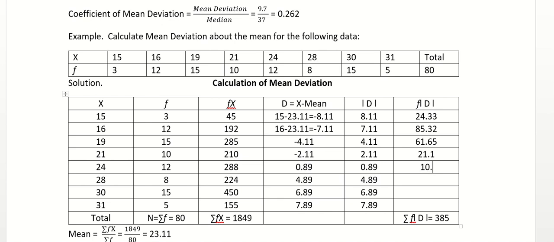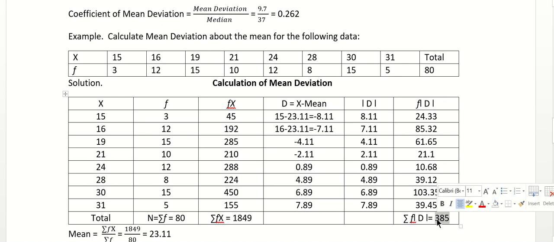Then 10.68, 39.12, 103.35, then 39.45. Right. So here f into absolute value of d, the summation is 385. So this we have calculated.